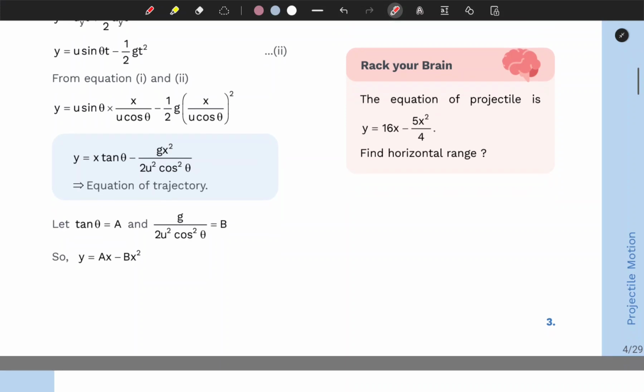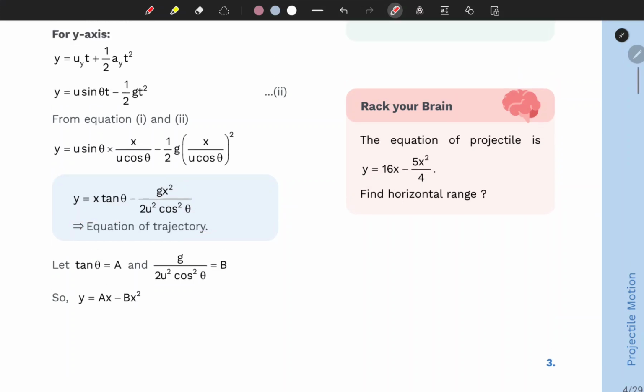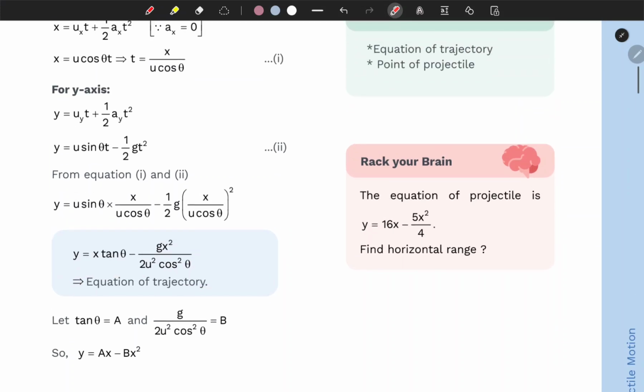And from here we can say this u cancels out successfully, and we are having x times sine theta over cosine theta, which is tangent theta, and we have this gx squared minus gx squared over 2 u squared cosine squared theta, and this is the equation of trajectory actually, right? So basically you can say the equation of the path.